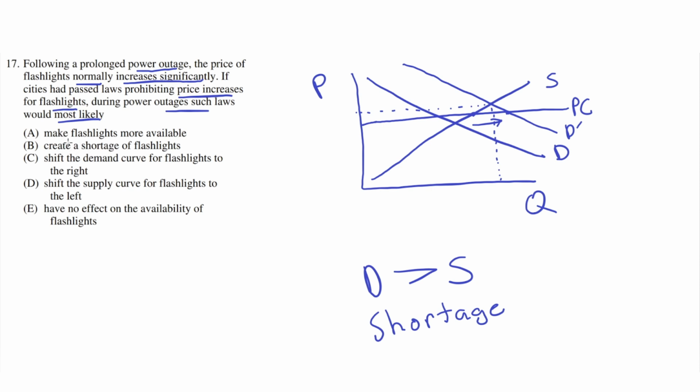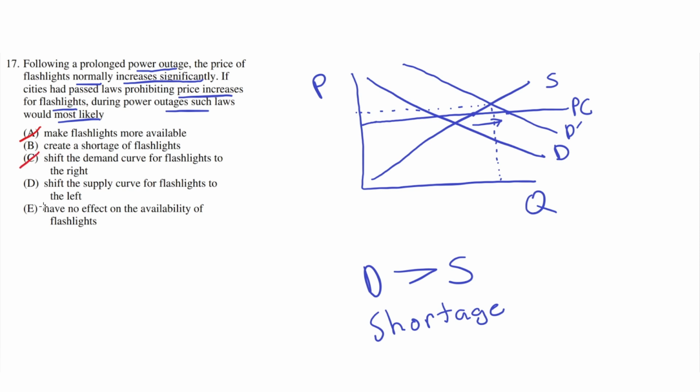But let's look at the other choices. A, make flashlights more available. This is incorrect because this simply doesn't make sense, and there's nothing that can be done to make flashlights more available. So A would be incorrect. C, shift the demand curve for flashlights to the right. This is incorrect because the prolonged power outage would cause the demand curve to be shifted to the right. The laws prohibiting price increases would not do this. They would simply cause a shortage, because demand would then be greater than supply.